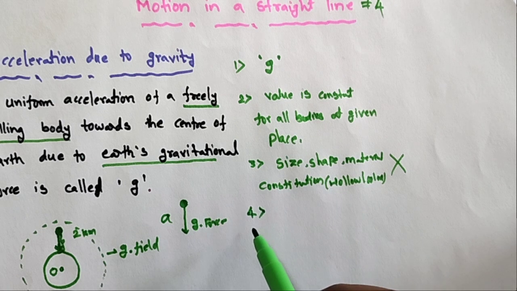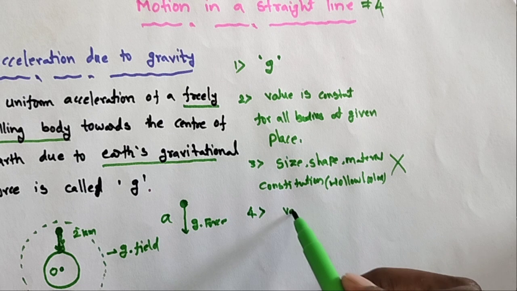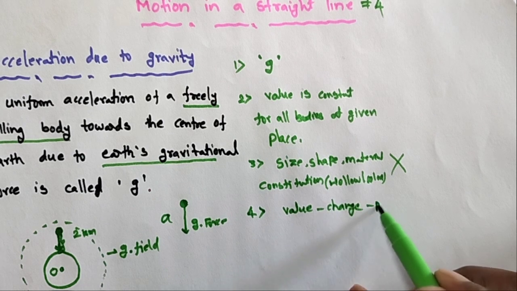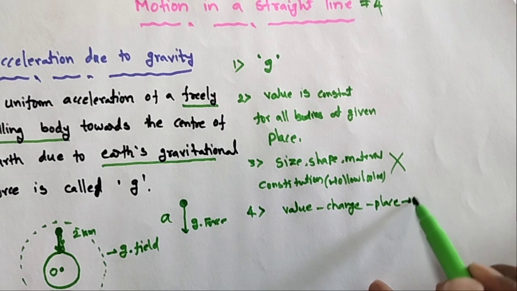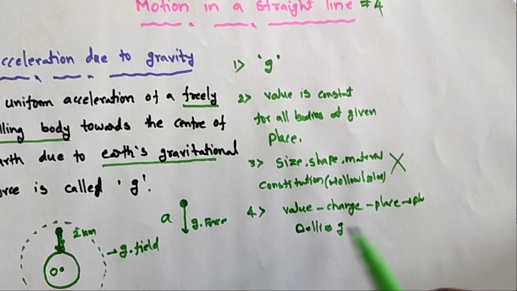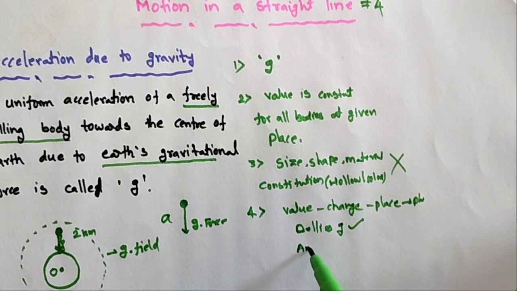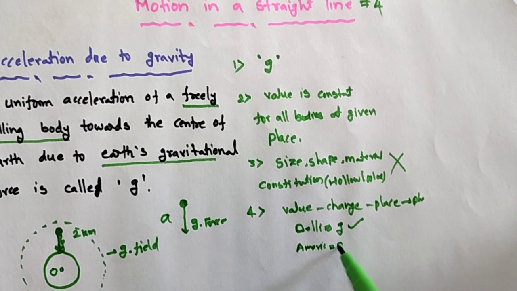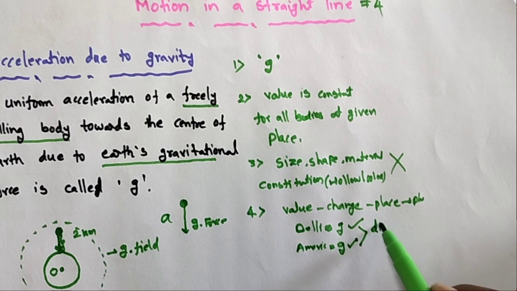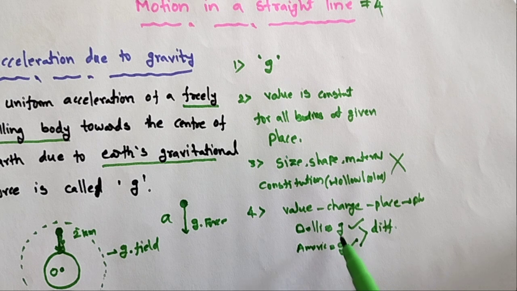Fourth point: the value changes from place to place. For example, Delhi has some g value, America also has a g value, but these two values are different, not equal. When the place changes, the g value also changes.